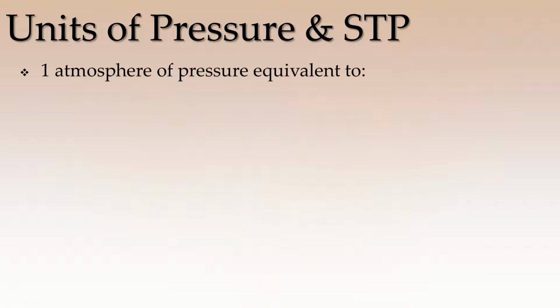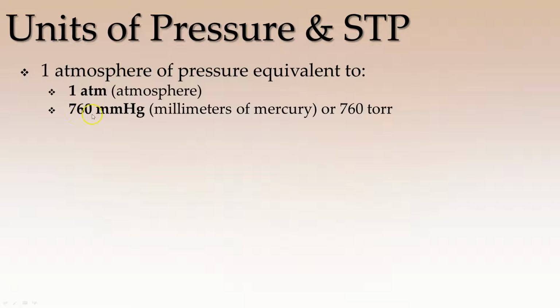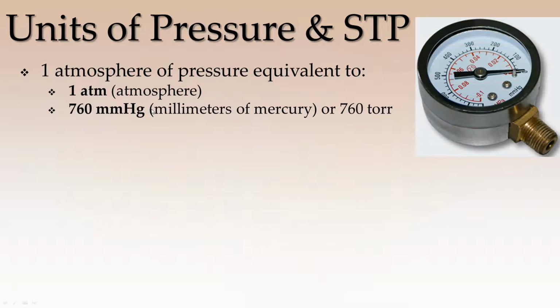When we're measuring pressure, we've got a couple different units. So 1 atmosphere of pressure is equivalent to, well, 1 atmosphere, duh, but also 760 millimeters of mercury, mmHg, or 760 torr. I will use those interchangeably because they're essentially the same. And remember, this is a measure of how far it can push that mercury up. In the case of our barometer, 760 millimeters. Here we can see we have a pressure gauge. This one is measuring in millimeters of mercury.